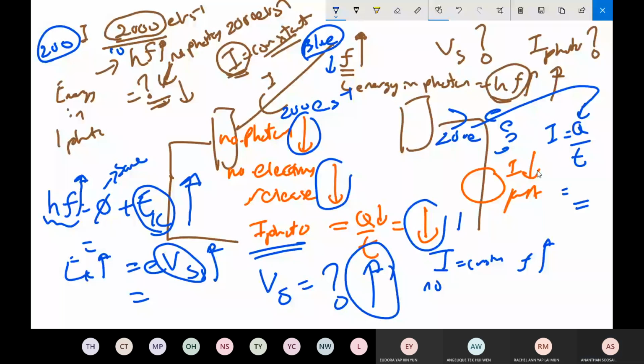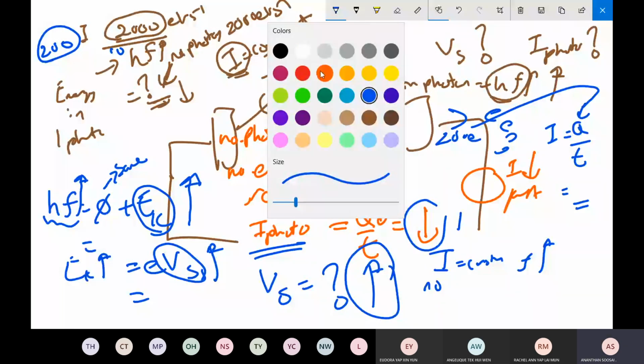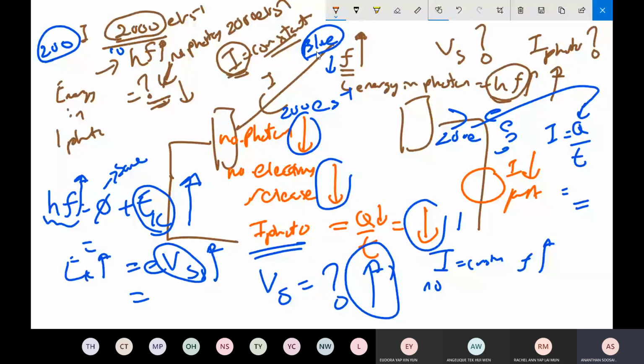So now, let's say this blue light, you raise it to UV. If you make it UV, the frequency rises. When frequency rises, what happens to the HF value? The HF value becomes maybe, let's say, 100 eV energy in HF.